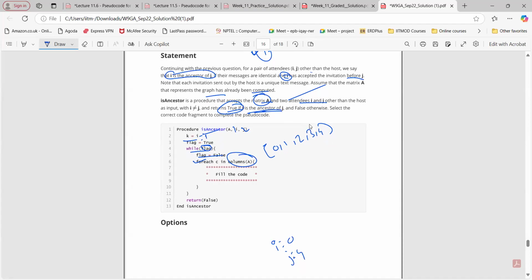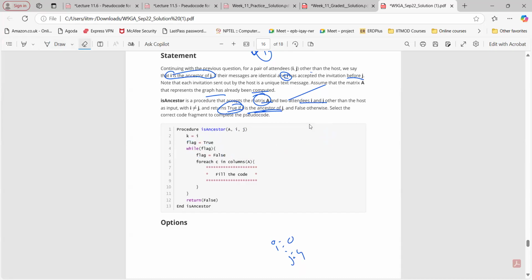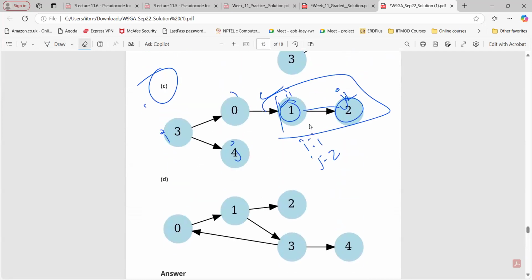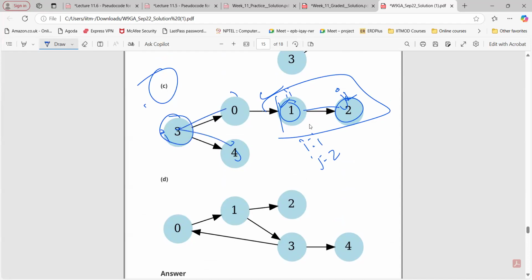Okay, again, yeah, correct. See here, we are only talking about ancestors, right? 1 to 2. But what about this 3 node here? I can go to 0, I can go to 4 as well. It means that 3 and 0 receive the same message, 3 and 4 receive the same message, and 3 received the message before 0 and 4. Can I say like this?